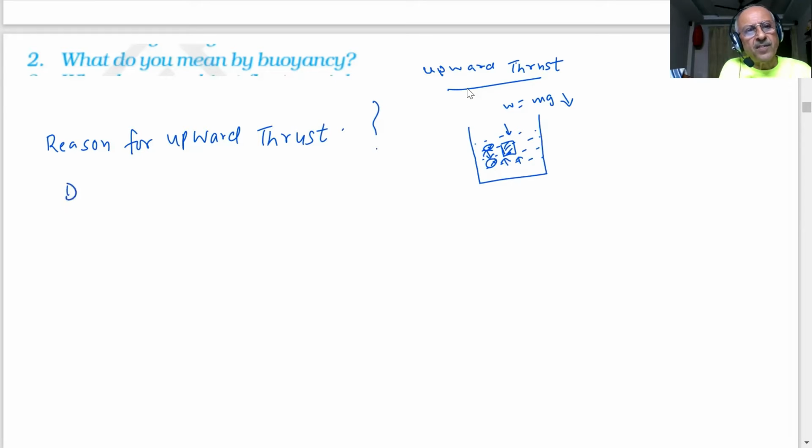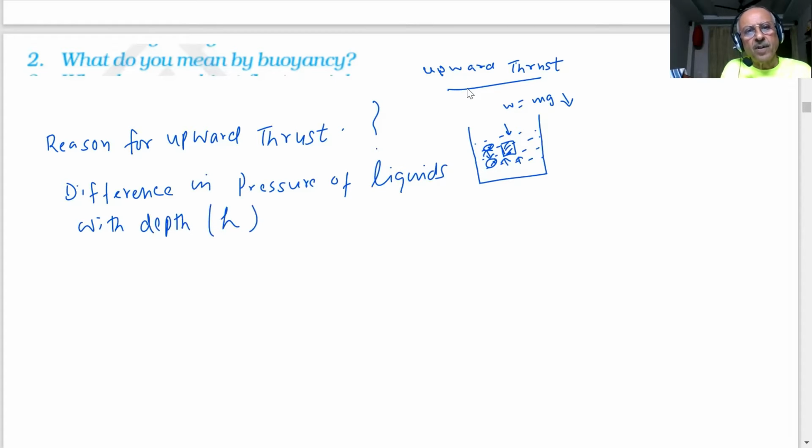Because there is a difference in pressure of liquids or fluids with depth, or what we call as the height h. So as you go deeper, as h increases, what happens? The pressure increases. Yes, sir. The pressure increases.